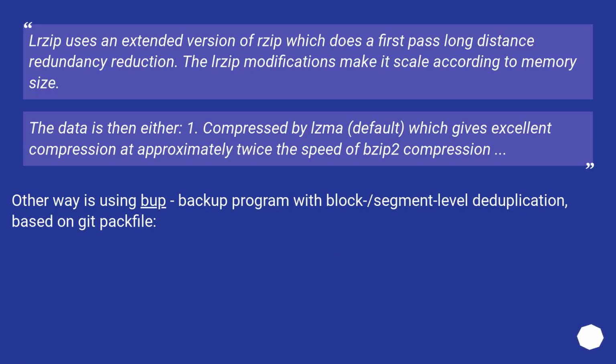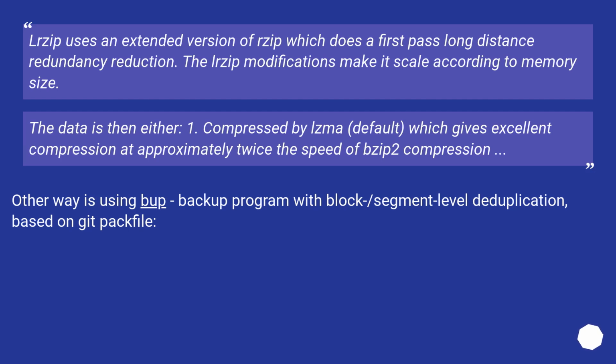lrzip uses an extended version of rzip which does a first-pass long-distance redundancy reduction. The lrzip modifications make it scale according to memory size. The data is then either compressed by LZMA, the default, which gives excellent compression at approximately twice the speed of bzip2 compression.